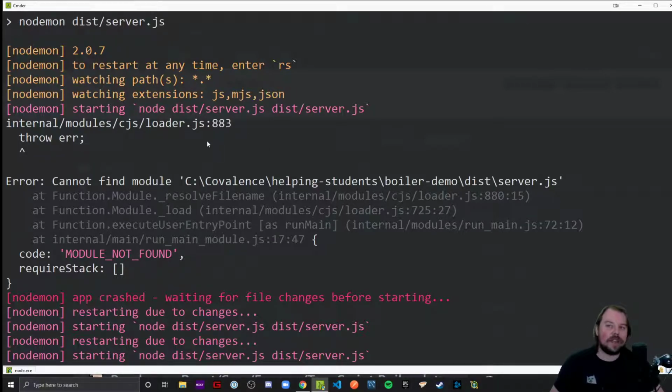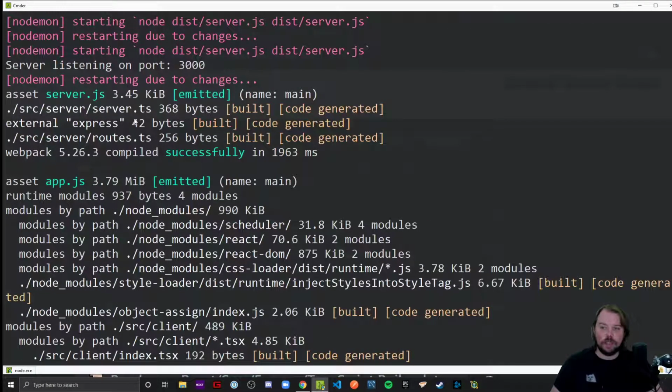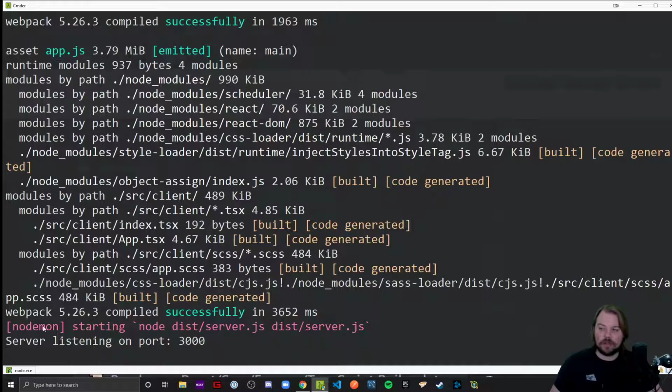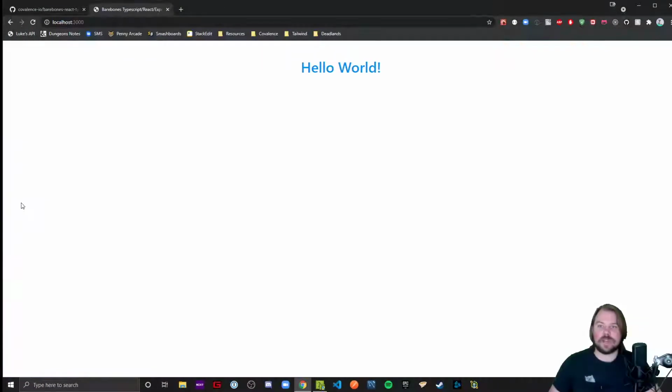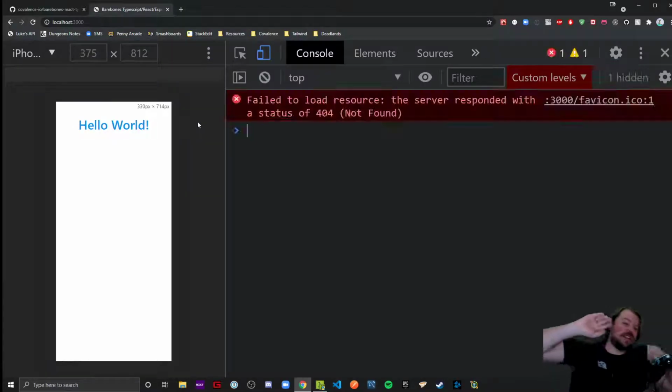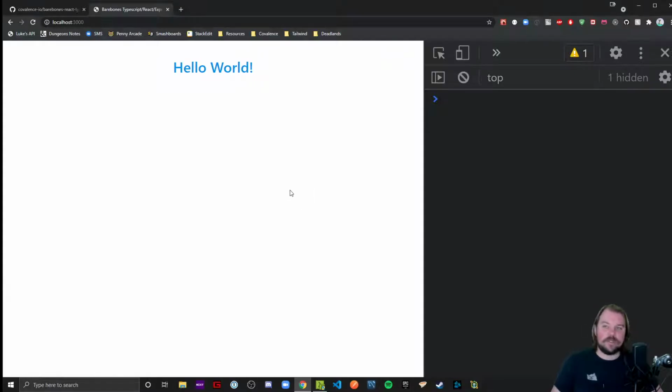And there are ways you can get around that to avoid this error, but if you don't mind seeing the error appear for a second and then get ignored, all of our code will compile from TypeScript to JavaScript, and all those JavaScript files get bundled by Webpack and outputted somewhere in our folder. And when that finally happens, everything will kick on. Nodemon will start our server. Our server is coded by default to send an index HTML that includes some basic React code that simply says hello world. I need to dark theme this right here. That's what I need to do. Cool. And that's it. We have our project up and running, and we know we are set up for success.